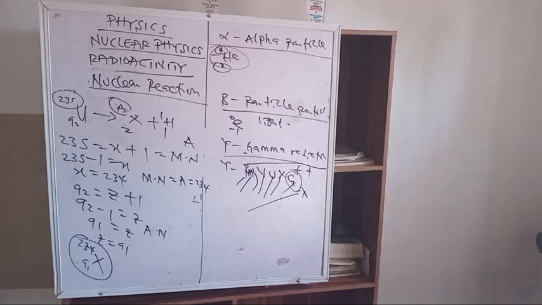So that is the first fundamental idea you need to understand in radioactivity: how your reaction works and how the particles behave, from alpha to beta to gamma. Then what are the uses of radioactivity? We use radioactivity in physiotherapy, for treatment of cancerous cells in medicine. We use it in industry to detect wear of parts in machines like a gearbox. We also use it as a tracer to detect leaks in pipes.